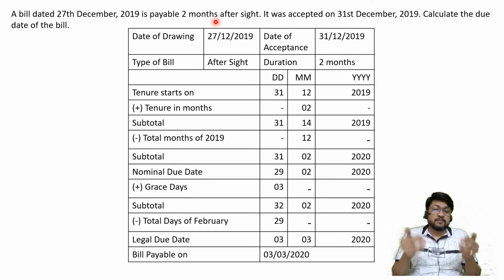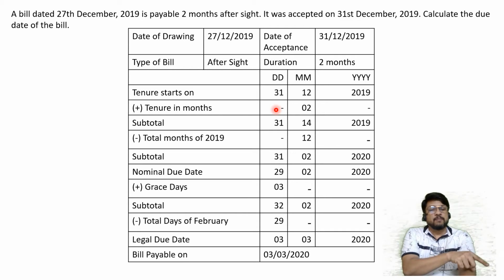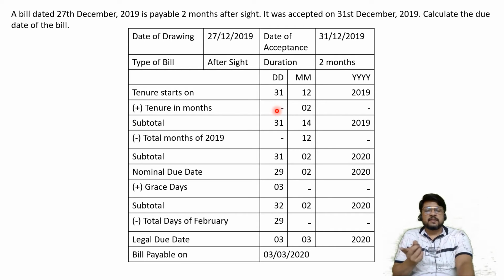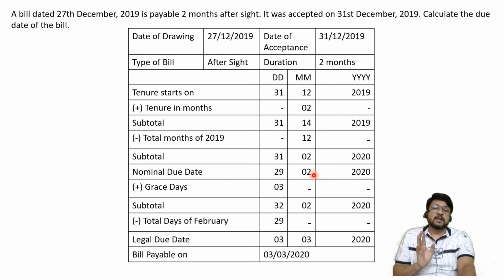So although it is 31st of February, don't consider therefore it is 2nd of March. It will be counted as 29th of February because the duration is not given in days. If the duration would have been in days, I would have said yes, let me go to 2nd of March. But the duration is in months. That's why I'm not going to 2nd of March. I'm stopping at 29th of February itself, because I wanted to complete only 2 months, not 3 months.